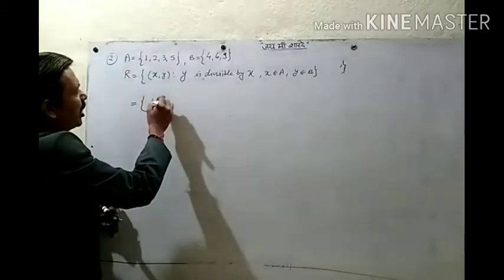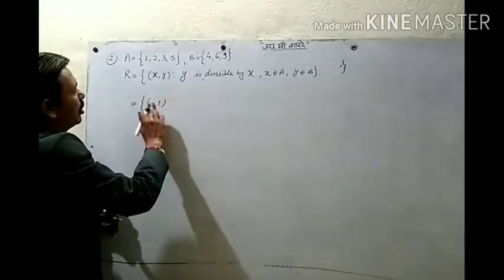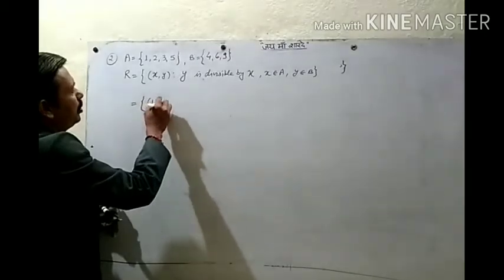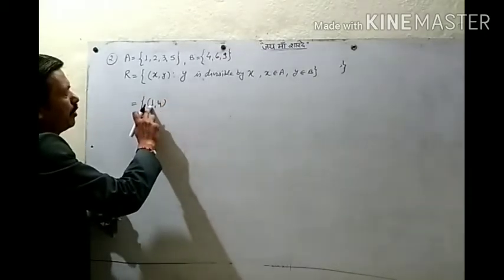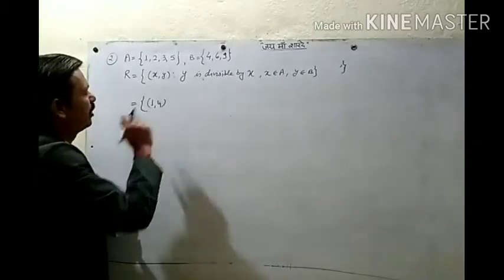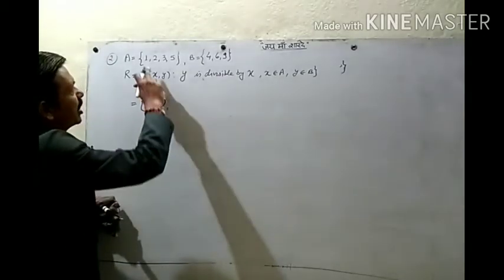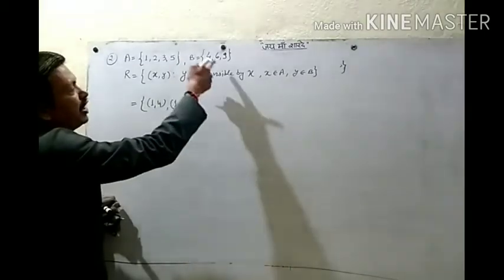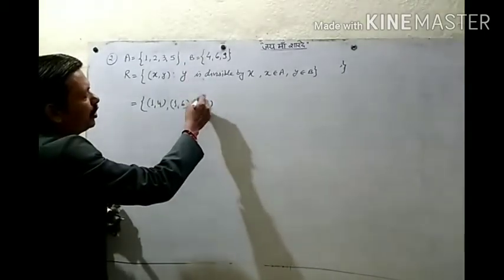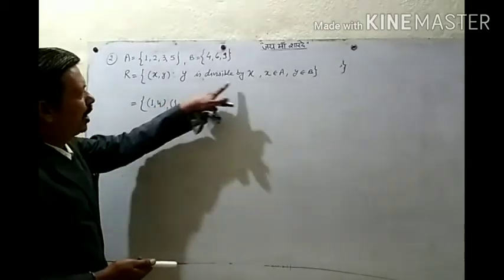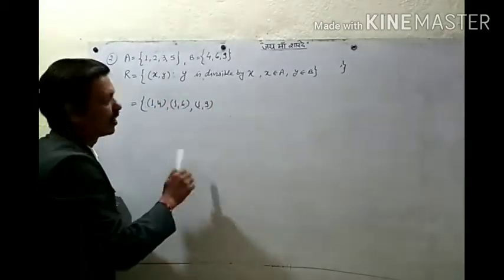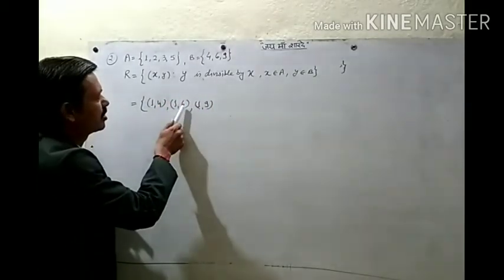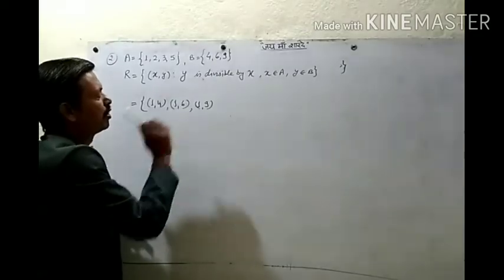So sorry, (1, 4): the second element y is divisible by the first. 1 can divide 4, so it will come. Then 1 can divide 6 also, so (1, 6) will come. 1 can divide 9 also. So y is divisible by x: 4, 6, and 9 are divisible by 1.